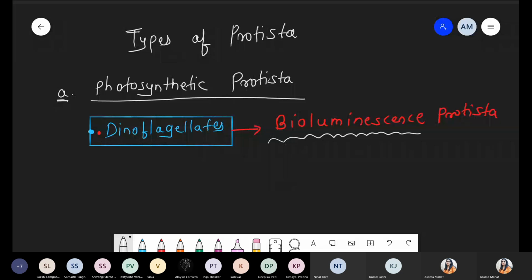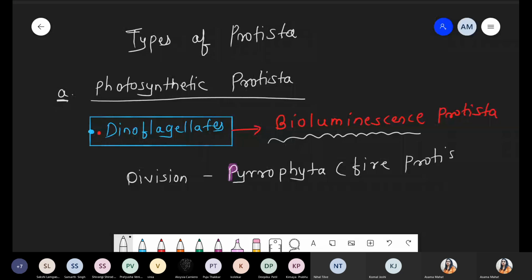Now when we are talking about dinoflagellates, these are the protista that belong to division Pyrophyta. And Pyrophyta are simply called the fire protista. Fire protista means what? They emit light. That's why these are also called fire protista. Next one.